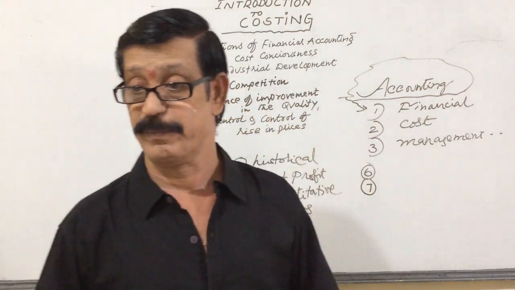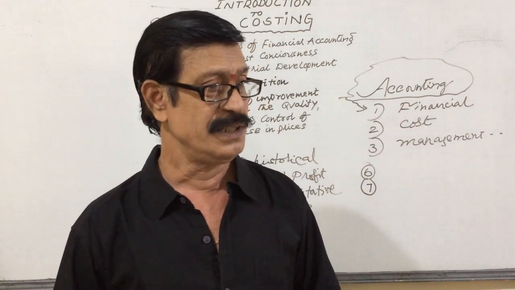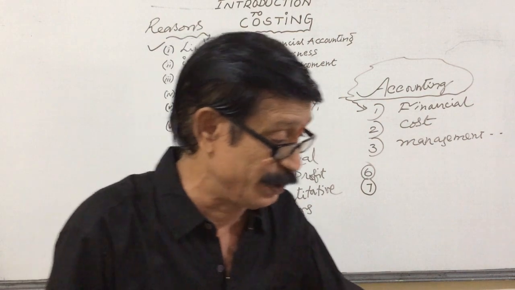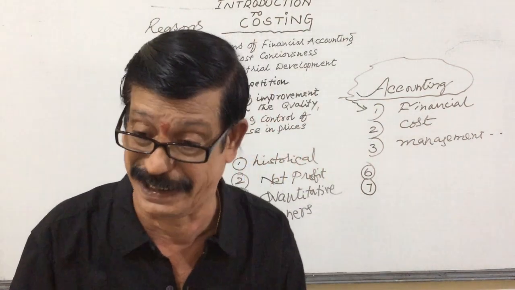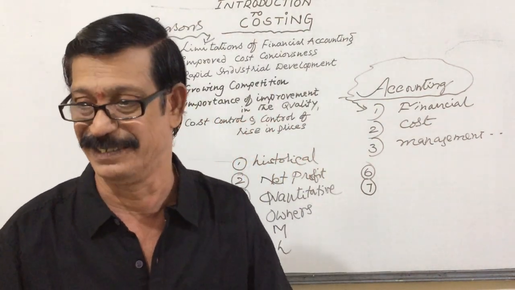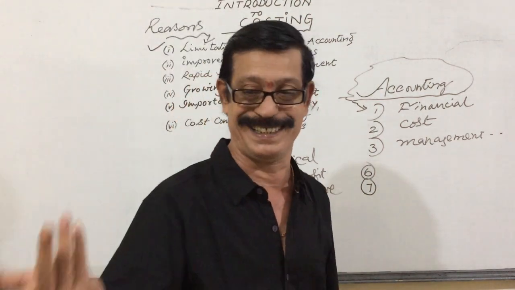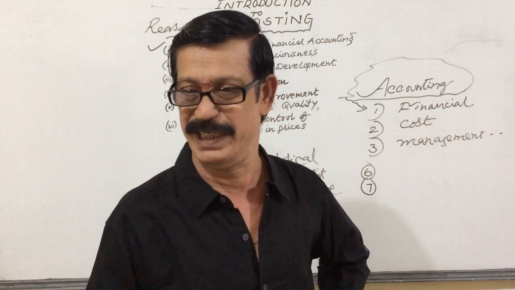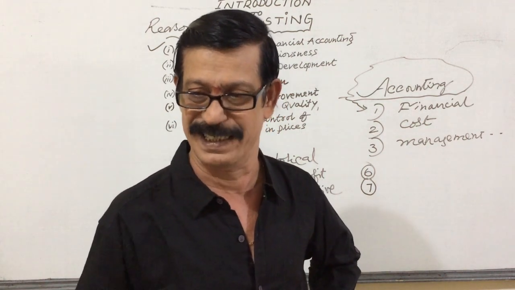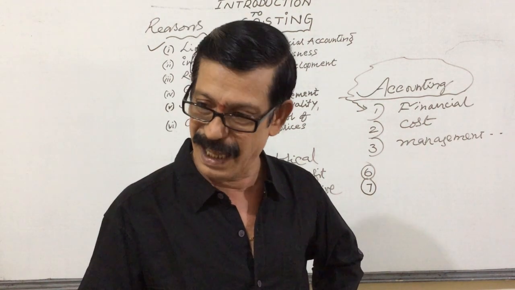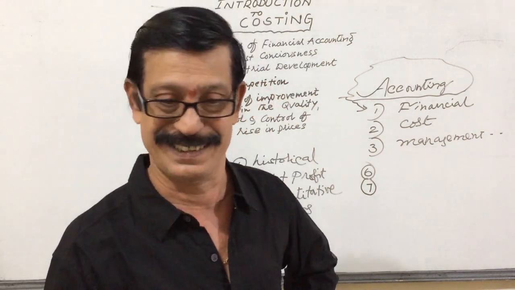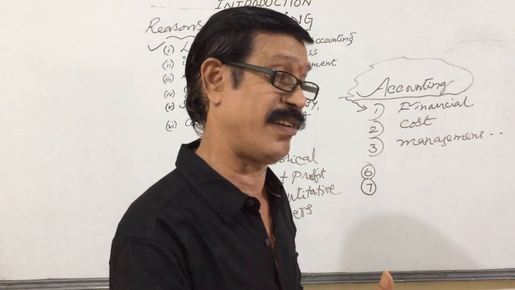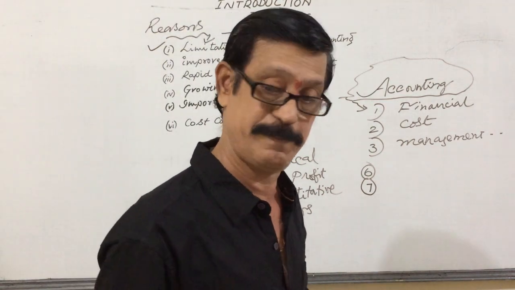Accountancy is not in a position to answer certain questions. Compared to last year, this year sales have increased heavily, but the profit has not increased so much. Why? We don't know. There may be many reasons: the cost of production increased or the volume of sales decreased. The profits may decrease because of many reasons, but they are not taken into account in accountancy.